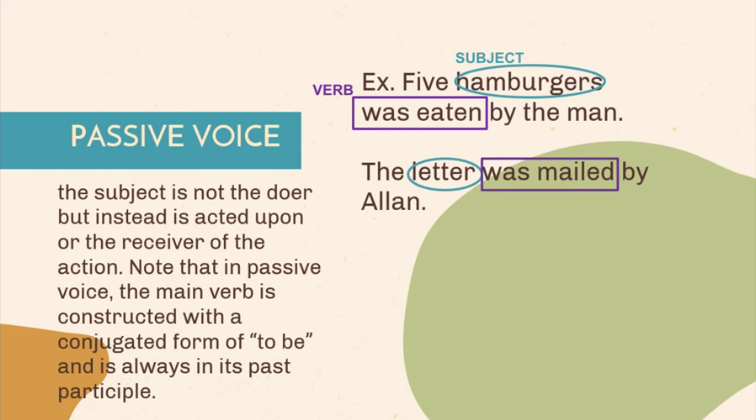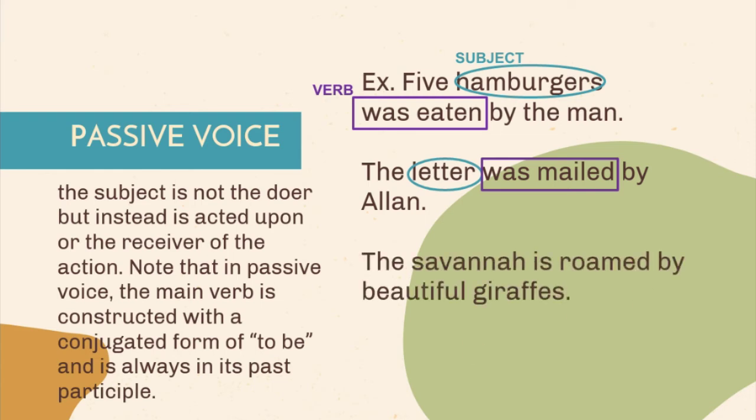How about this one? The savannah is roamed by beautiful giraffes. That's right. Savannah is the subject being acted upon by the verb is roamed, and giraffes as the doer and the object of preposition in this sentence.